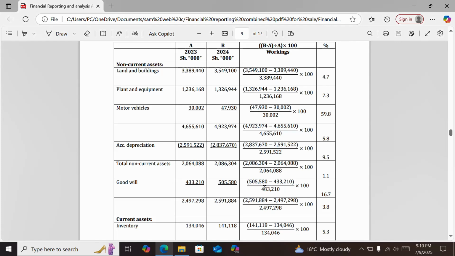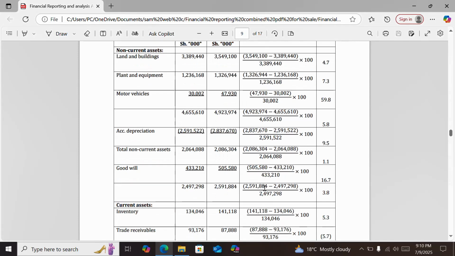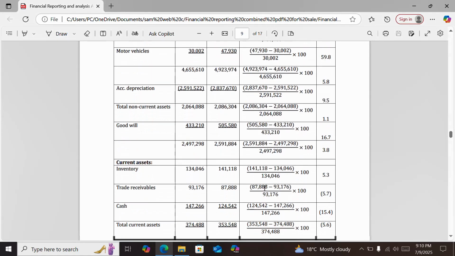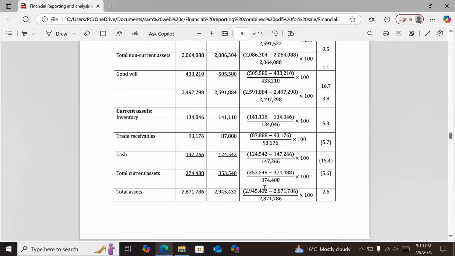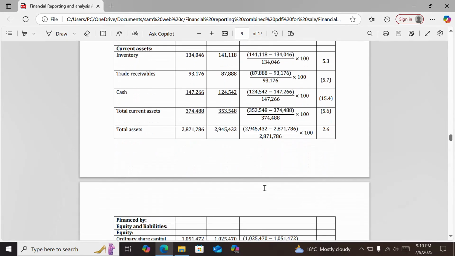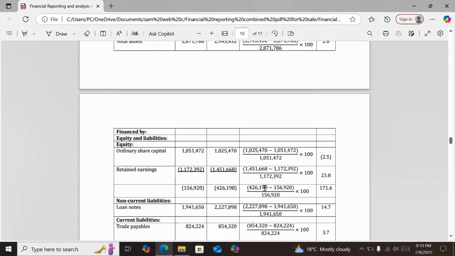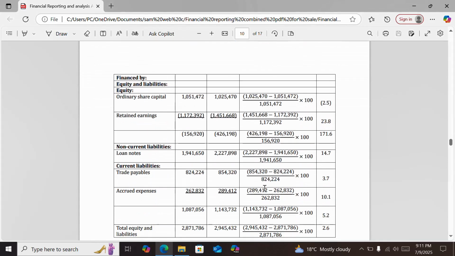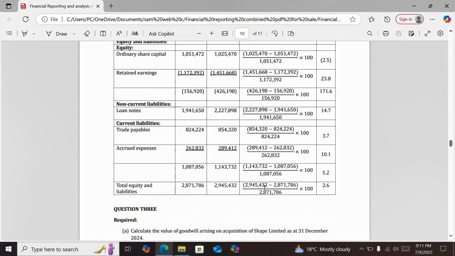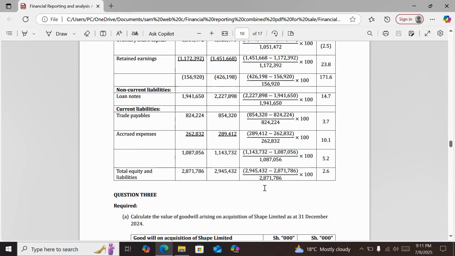So this is the horizontal analysis of the statement of financial position. We continue with the horizontal analysis of the statement of financial position.